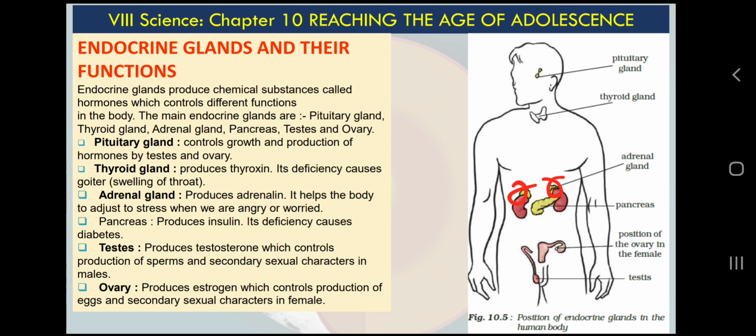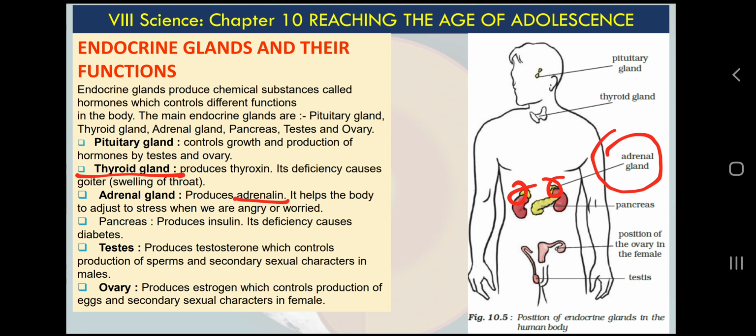If you see a sudden accident, some type of emergency, you see some nervousness in your body. There is some different biochemical level in your body that you can experience, and after that stress is gone, after that tension is gone, you can feel yourself relaxed and returning to the normal state. At that time, the chemical secretion from this gland, which is called adrenaline, helps your body cope with that stress level. But that stress level is not always beneficial for us. This chemical is there for our survival; long-time stress is not good for us. So we must not take stress, but we must take action to remove any type of stress.